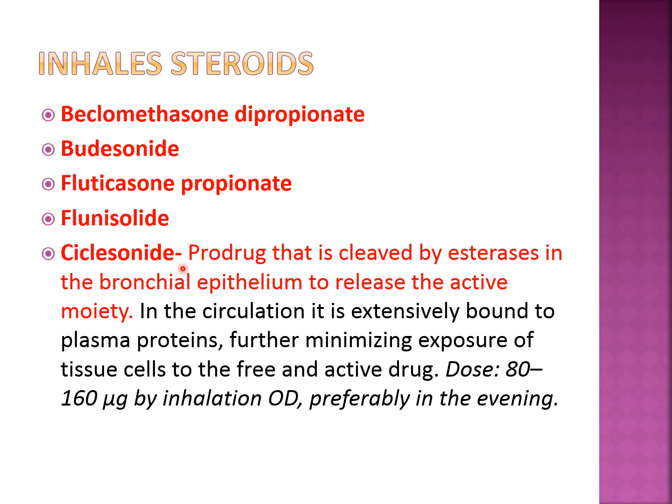One thing which is important with ciclesonide is that it is a prodrug, meaning it is inactive and needs to be activated in the body, and that is activated by esterase enzymes present in the bronchial epithelium to release the active moiety. Again, if it is absorbed into the blood, it is extensively bound to plasma proteins, so higher plasma protein binding, because of which exposure of tissue cells to the free and active drug is minimized. Why is this important? The systemic side effects of ciclesonide are very less, so that's why it is one of the preferred drugs nowadays.